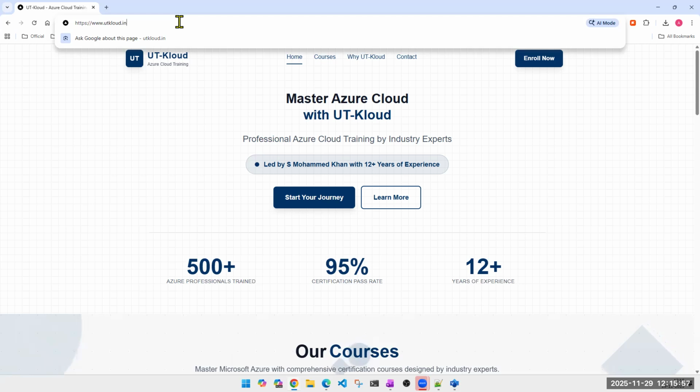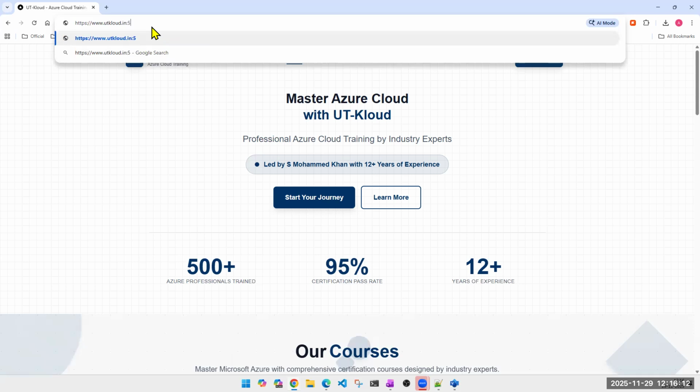443. 443. 443. And how do you know? It's showing HTTPS. Like HTTP is port 80, HTTPS is port 443. We can change that port, but then I'll have to explicitly mention that port to access